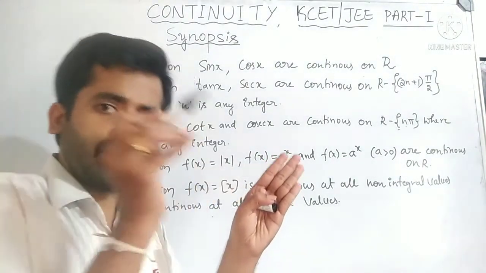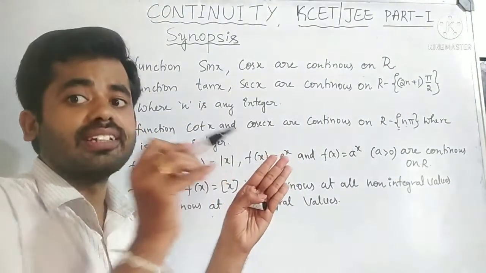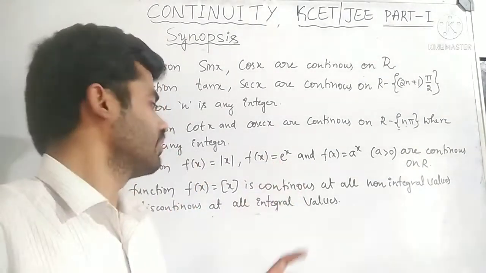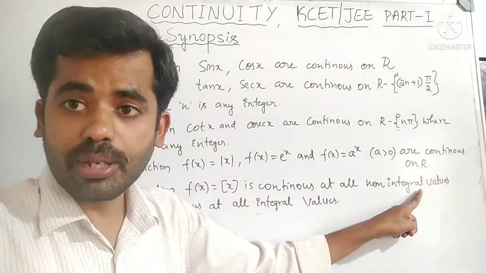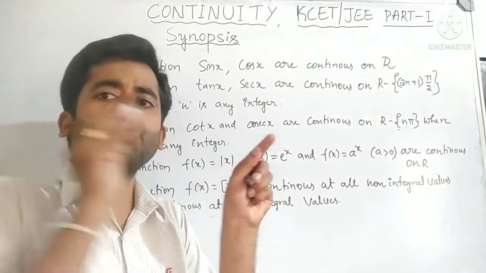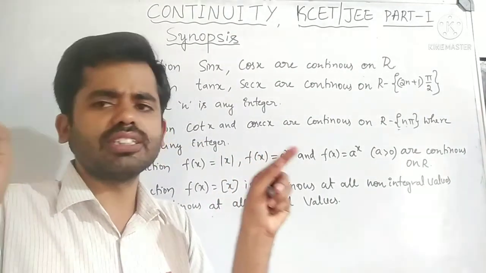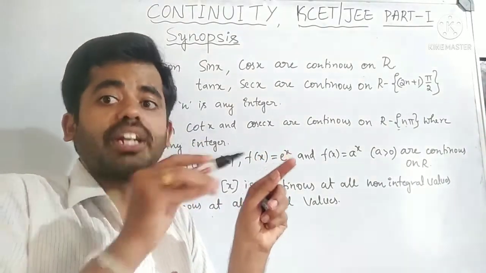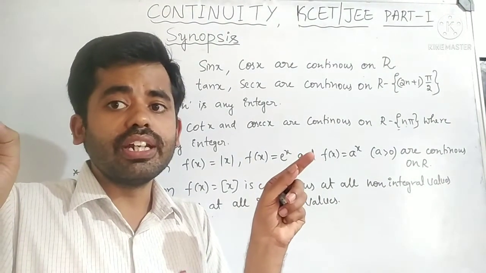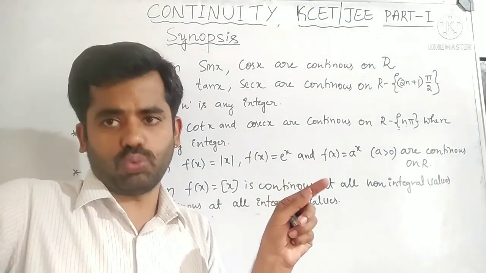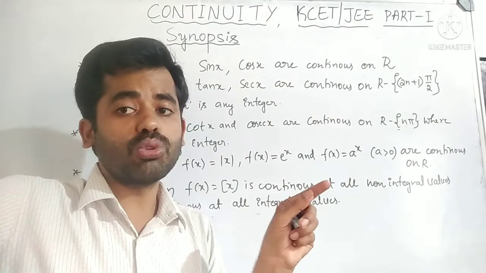It is 1 only, so it is continuous there. But when we go to 2, the output becomes 2, and 2.1 gives 2, like that.